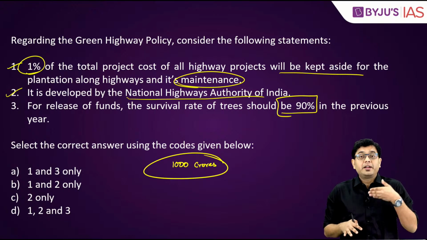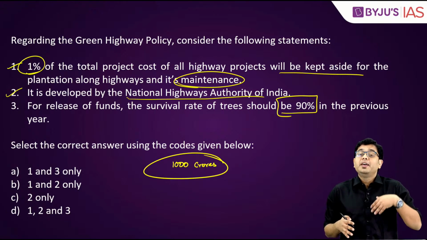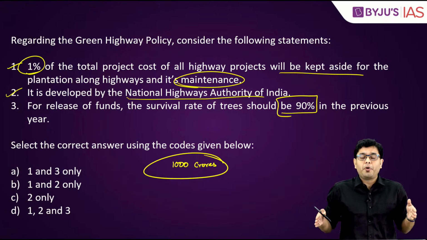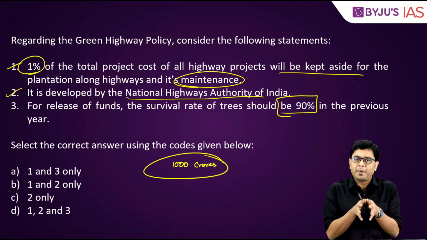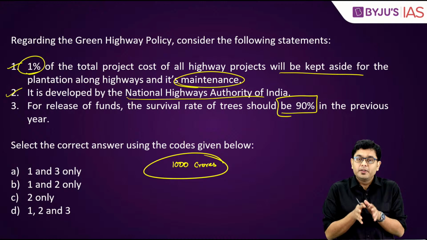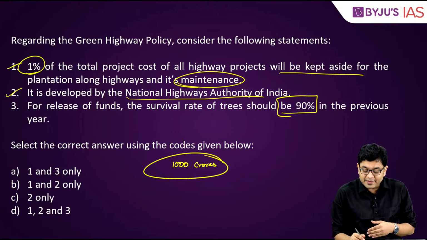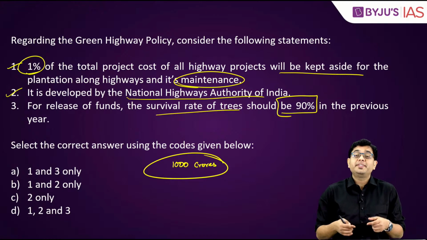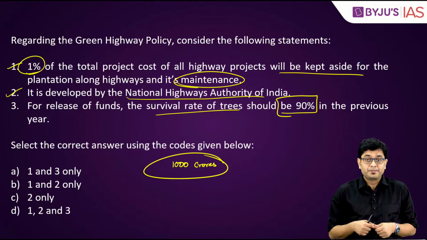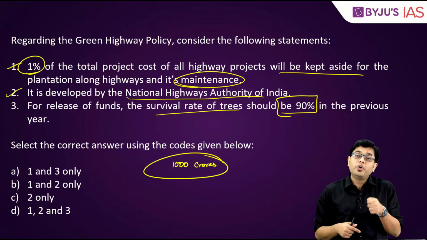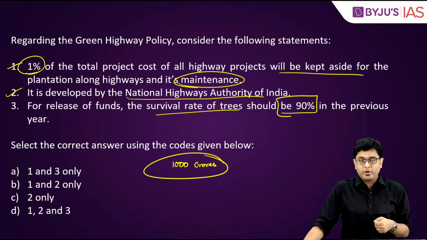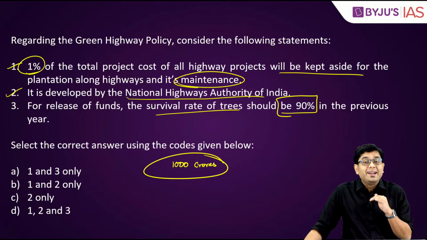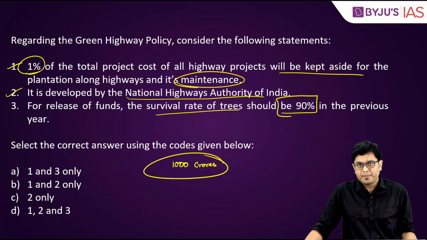Now, the contractor would receive the next tranche of funds, and similarly, by the end of the project, the whole area would be barren again, even though the government had spent money on that. So, that is why maintenance and survival rate of the trees has been catered to, because now the contractor shall be forced to look into the maintenance of these trees and to ensure that they are healthy enough.